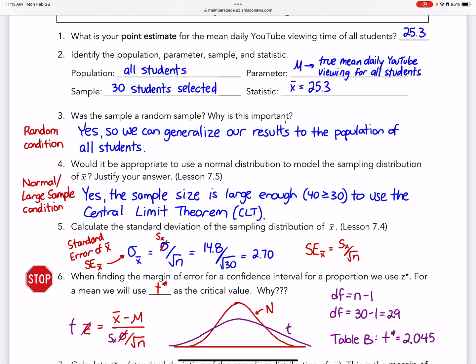And you can see that the formula now changes to x bar minus mean, which is mu, over s divided by square root of n. And you can see that the model is still unimodal and symmetric. It's just shorter and flatter. The degrees of freedom is n minus 1.